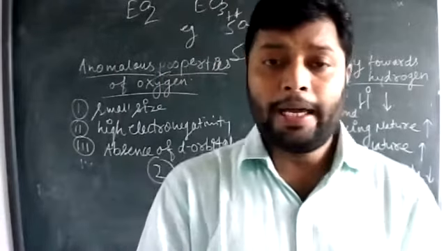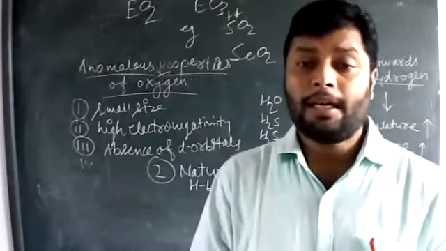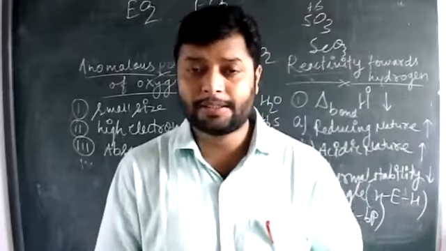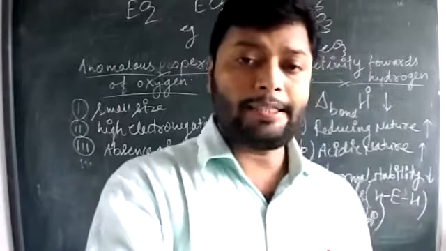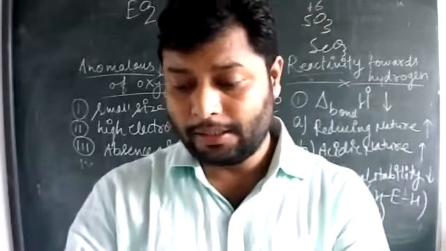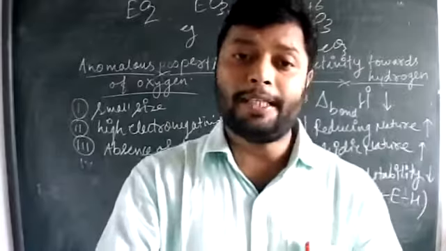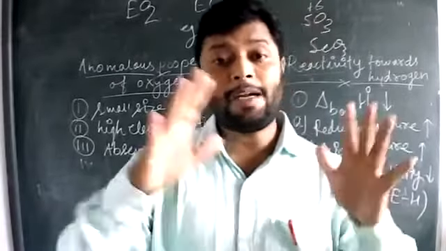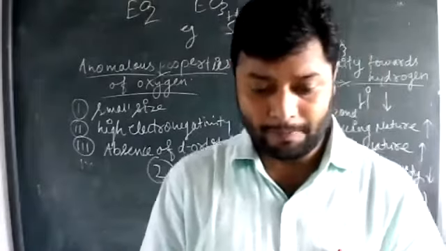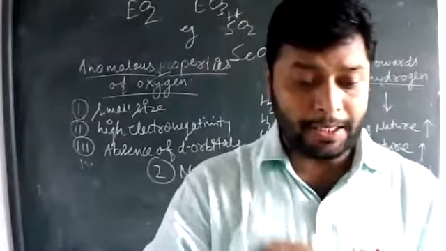There are halides with the other members, like SF4 and SF6. All the halides of the oxygen family are given in the next section, when we start the 17th group. There is one table given with the halogens and the oxygen family. But you should learn some points from here.